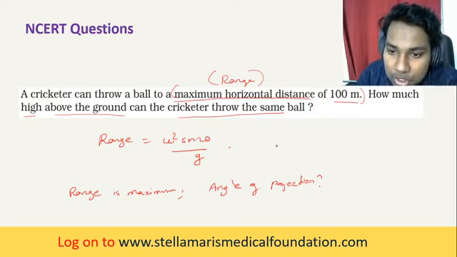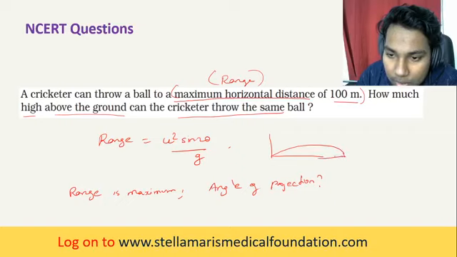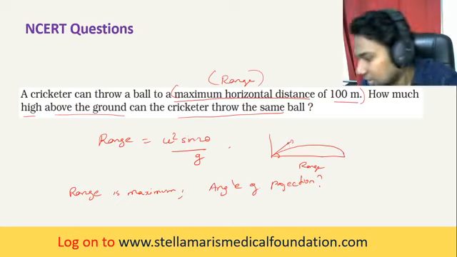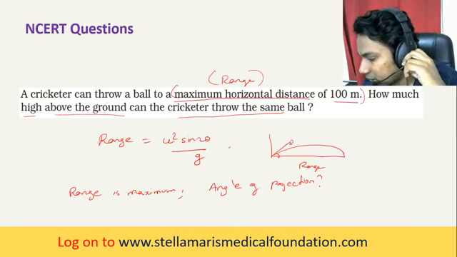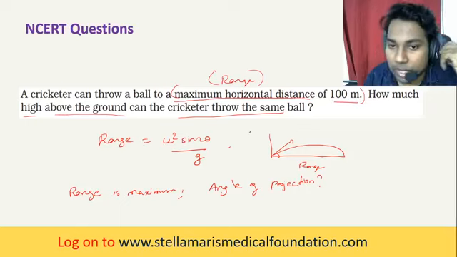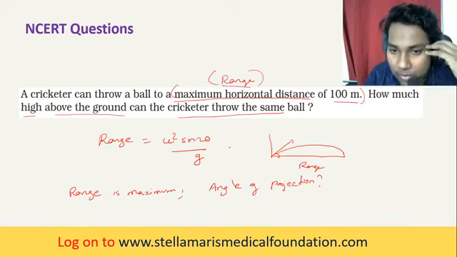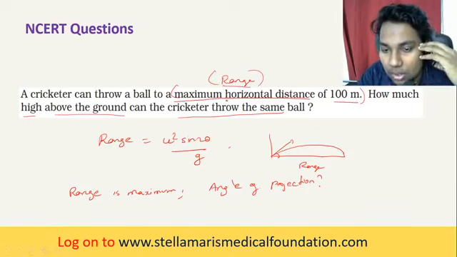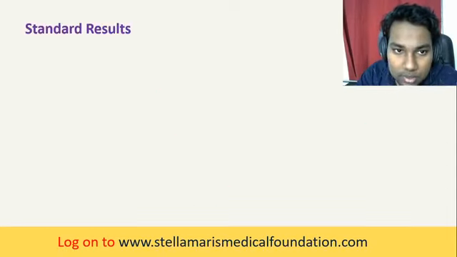From the point of projection, this distance is called the range. So when will the range be maximum? What will be the angle of projection? When we say a body has the maximum range, we have seen it in previous classes, I guess.